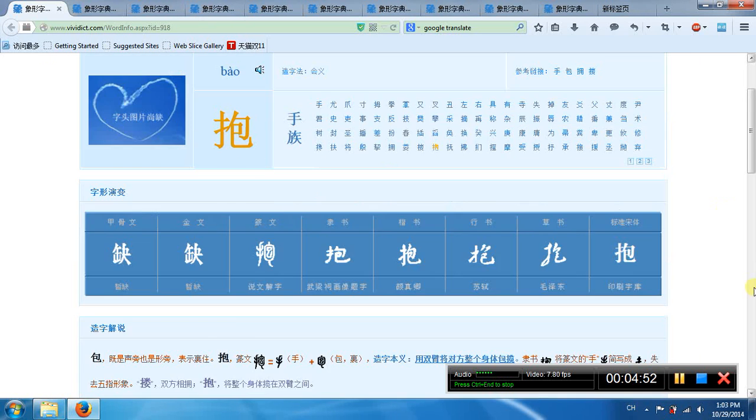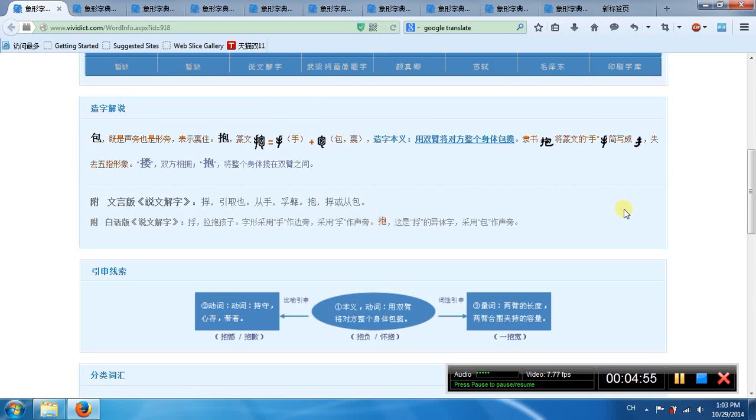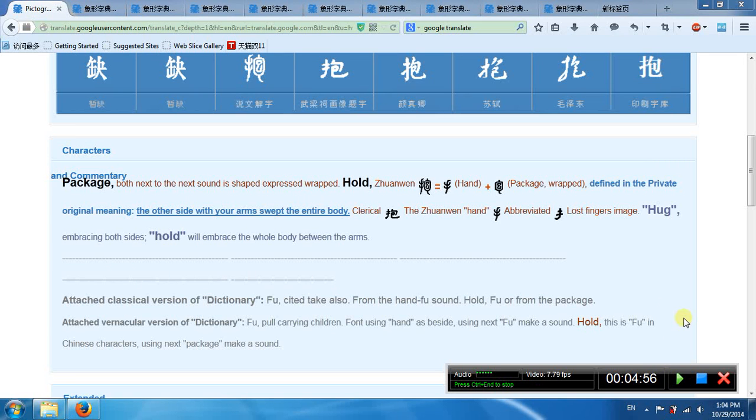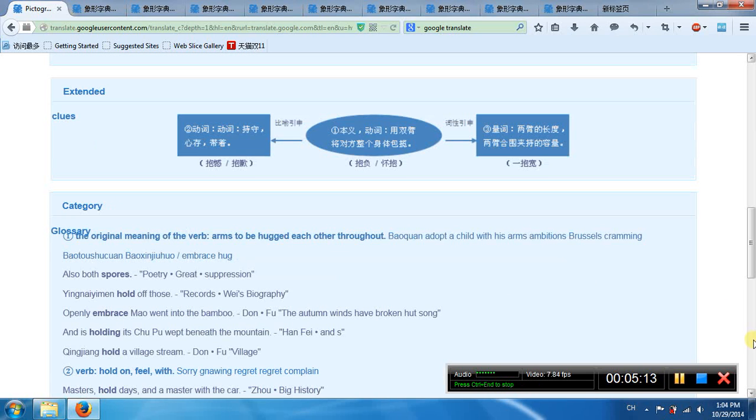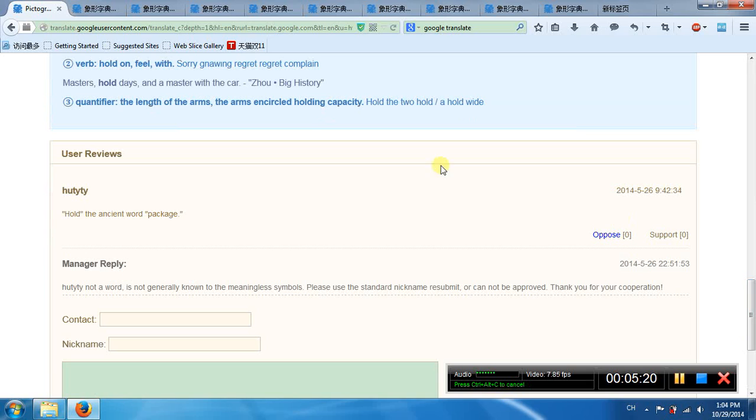This is another bao, it means hold. The left part means hand, the right part means package, wrapped. So it means hugging with arms, hugging the entire body, sweeping the entire body. First meaning, arms hugging each other, hold. Second meaning, hold on, feel. Third meaning, length of the arm encircled, holding capacity.